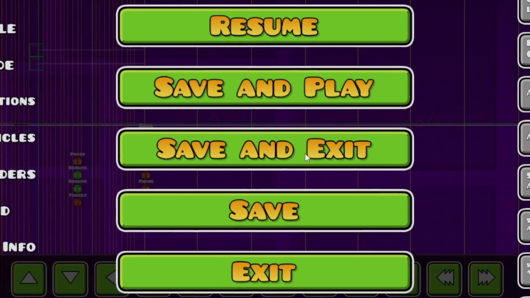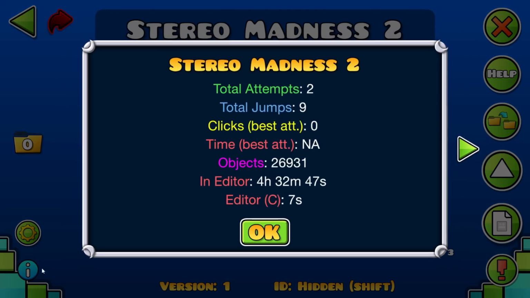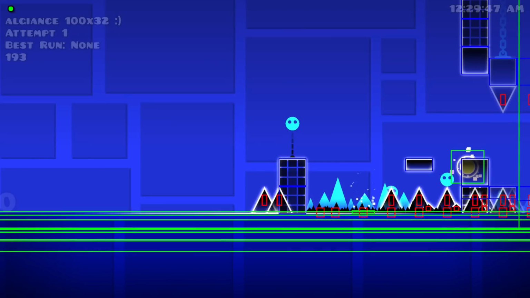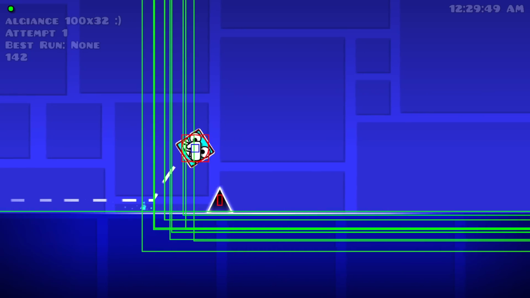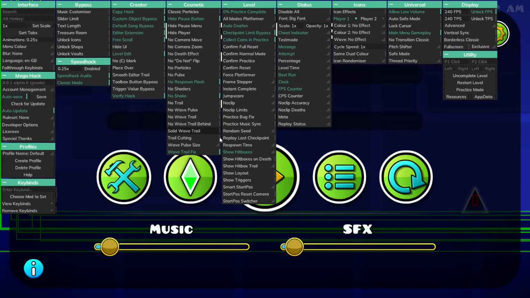Oh, that took so long. How long have I been in the editor on this level? Let's find out. 4.5 hours! But I think it works now. You can see all of my lovely hitboxes, and we are running at a cool half my frame rate. We're gonna turn off hitboxes.